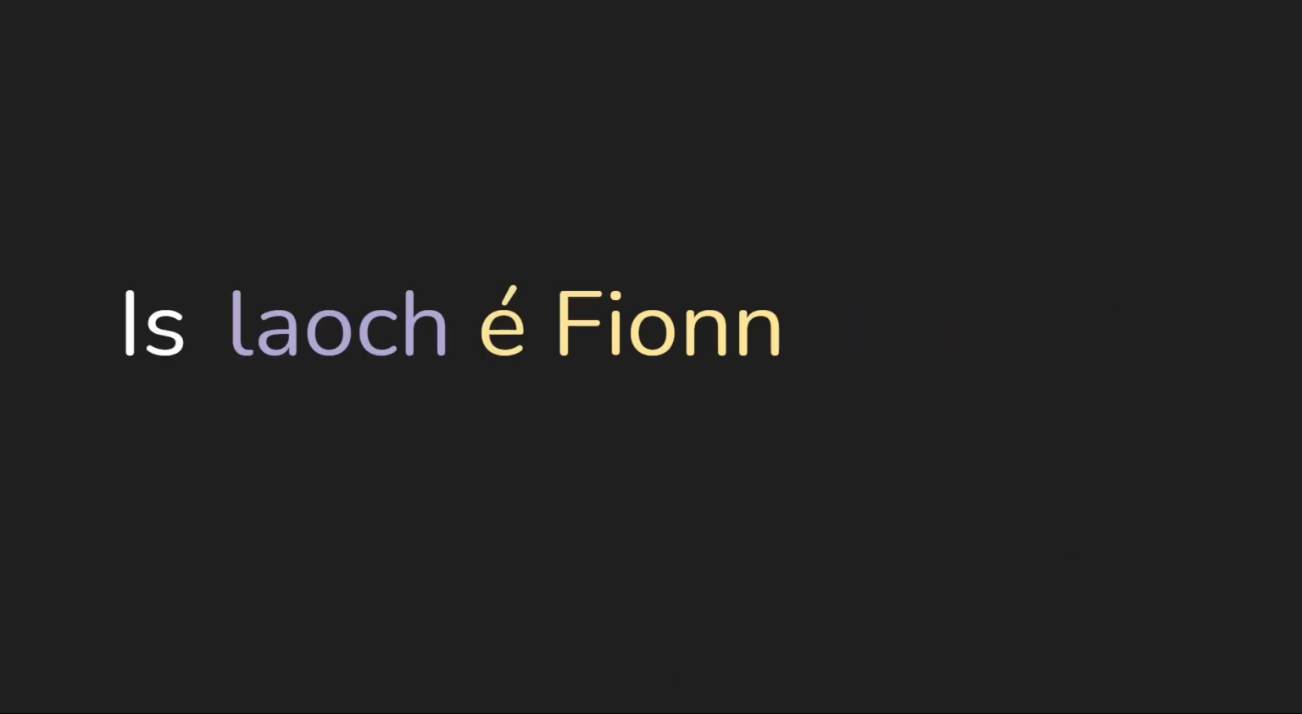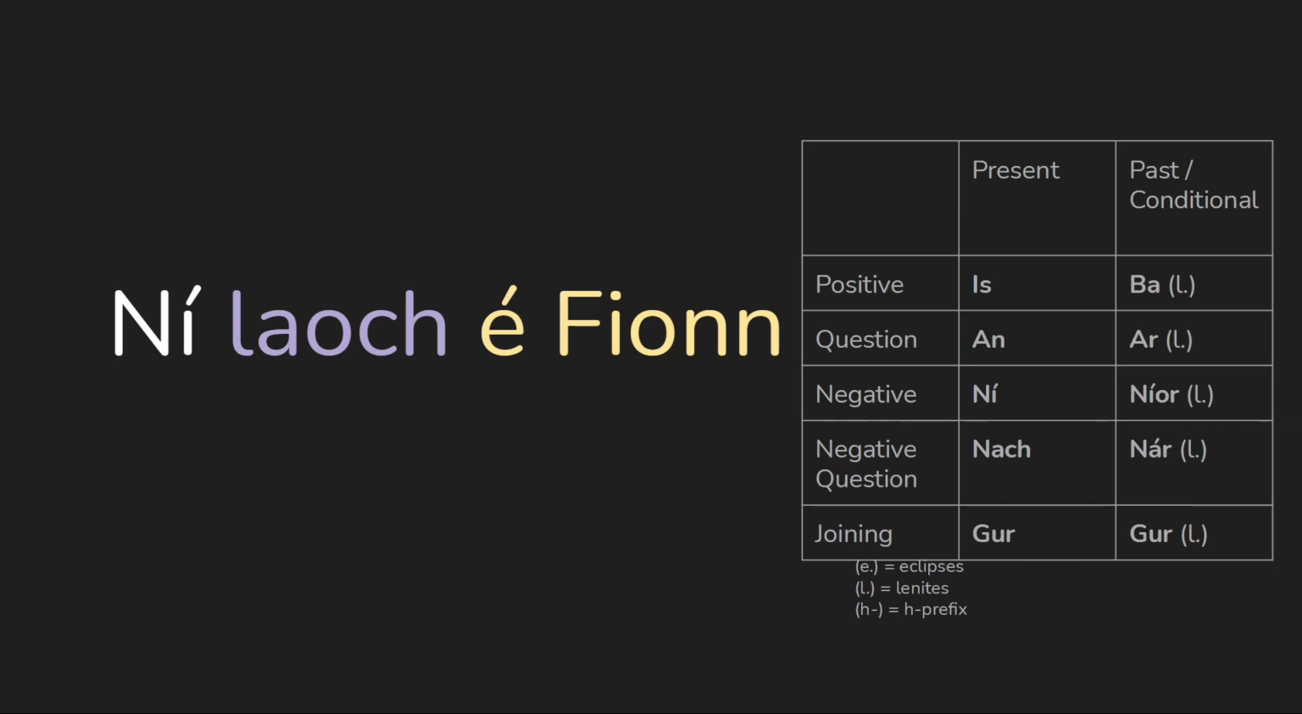So we can also change the first part of this. We can change it to be negative. We can say ní léir Fionn. We use these different forms depending on if it's in the present or the past conditional. Now, something that's kind of strange about the copula is that the past and conditional share a form, and there's no future. We'll talk about how you might do an equivalent future structure in a later episode, but for now, just know that the past and the conditional share a form, and you tell which one it is through context.